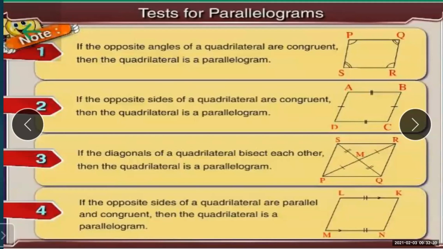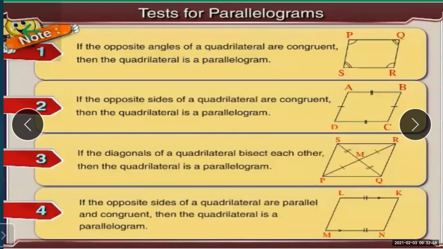What is the meaning of bisect each other? These two diagonals bisect each other at point M. So the distances SM and QM will be exactly the same, and the same here: PM will be equal to RM.